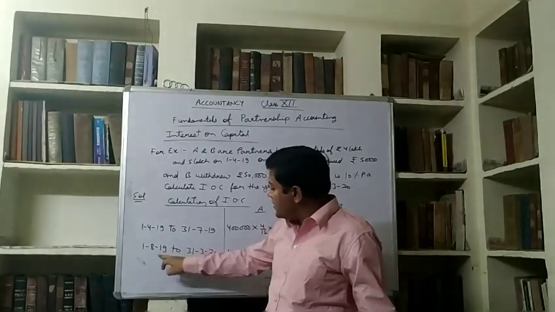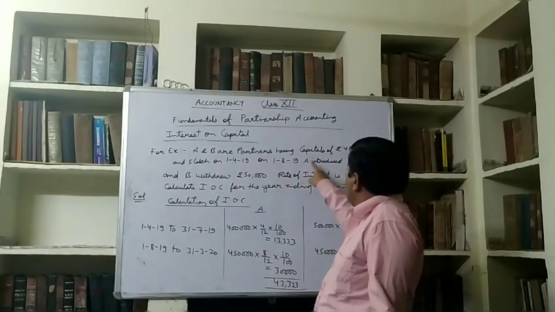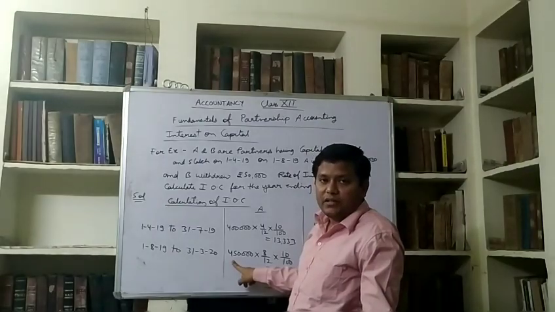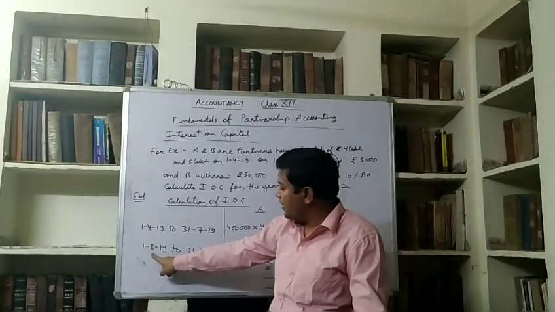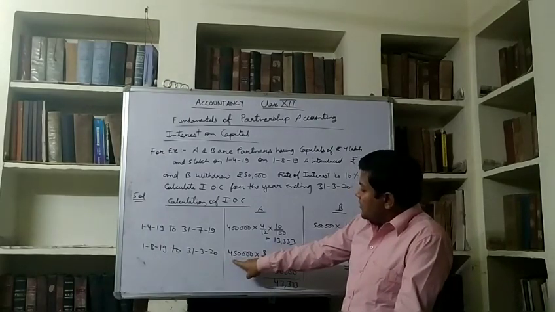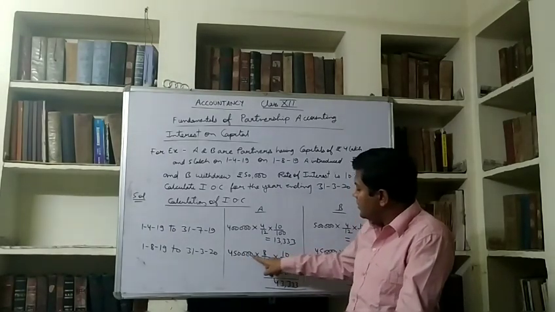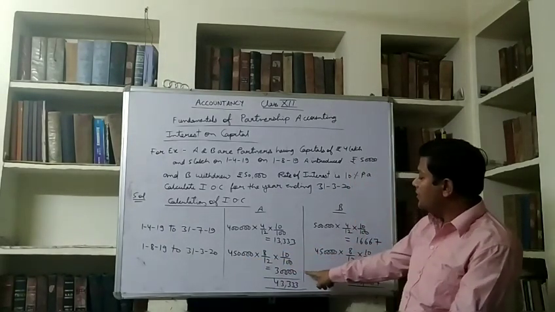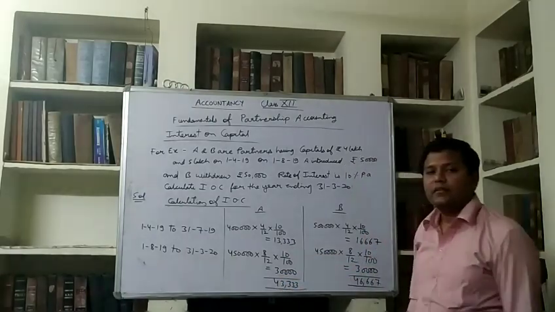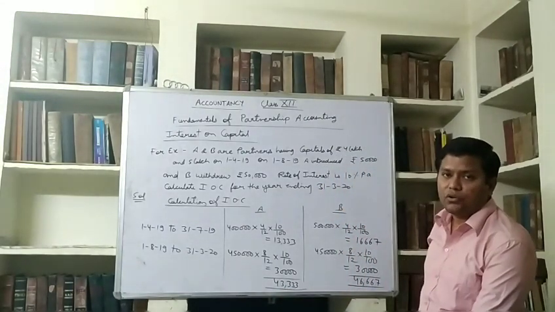For the next 8 months, his capital will be 4,50,000 because he introduced 50,000. So his capital becomes 4,50,000 for the 8 months from August to March. So the same formula, principal into time into rate: 4,50,000 into 8/12 into 10/100. Answer will be 30,000 and total will be 43,333. This amount we have to provide to A as interest on capital.